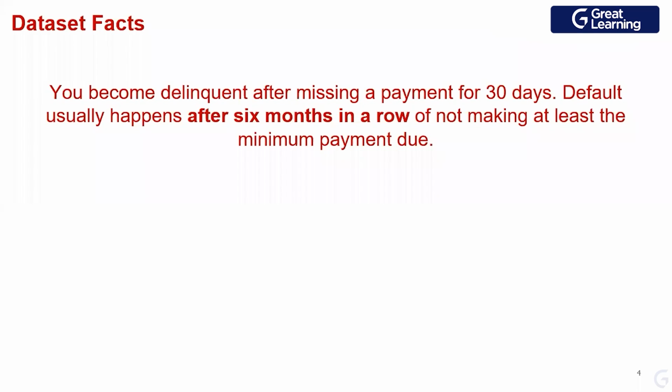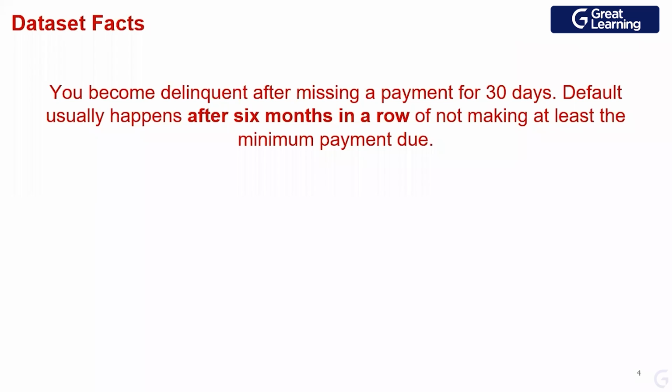Now, in the credit card industry, you become delinquent after missing a payment for 30 days, right? If I don't make a payment, then I become delinquent. Default usually happens after 6 months in a row of not making at least the minimum payment due. Okay. So the difference is I become delinquent if I have not made the payment in 30 days.